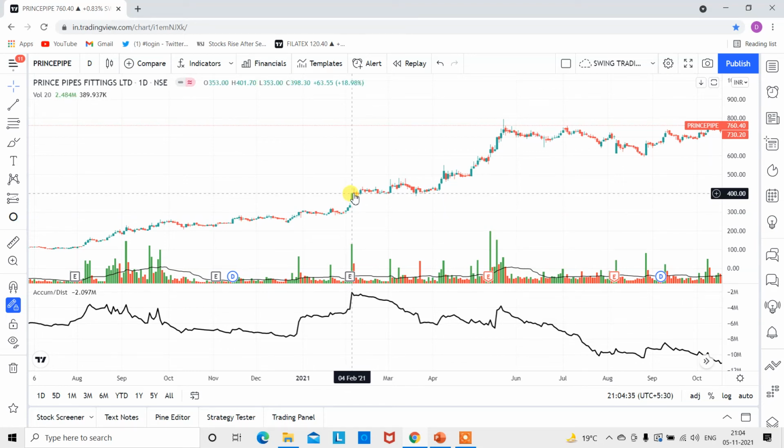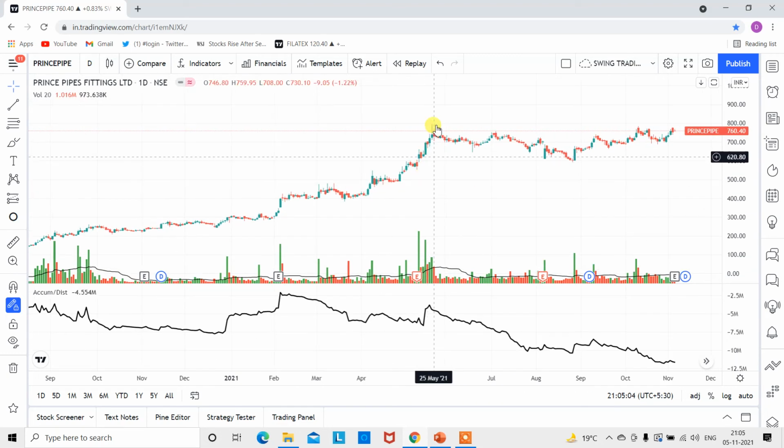From here there will be more campaigns in the media, and the big players will start advertising this stock, accumulate. So retail participation comes into the picture because it has moved 400. Now they will say it will go to 1000, and people enter into it, and at that point of time the big players start exiting from this kind of position. But they don't sell everything in one go. They sell 10%, 20%, and after that they exit, and that's the reason the stock has fallen from its peak by 25%.